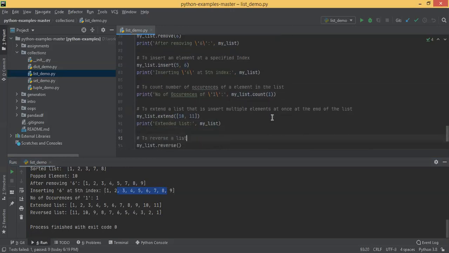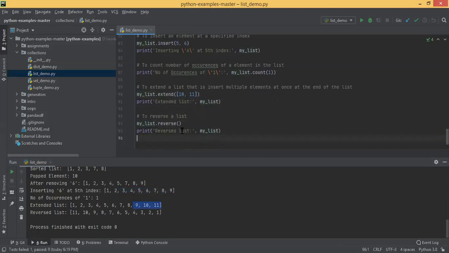And extend. Append is a function used to basically append a single element, but extend is a function used to extend the list with multiple elements. Okay, 10 and 11 added at the last. To reverse we have seen that again. Why I printed it. Okay, reverse list is basically you can reverse it also.